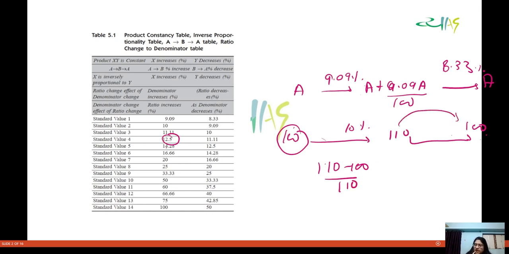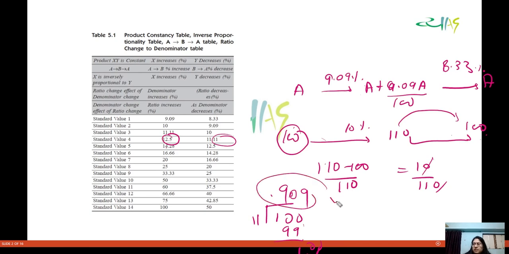From here to here, if you have to calculate percentage decrease, so this will be 10 by 11, okay, 1 by 11. So this will come to be 9.09 only. Okay, you can check this. This will come to be how much? 9.09 only. This will become 99 and then this will be again 1. Then you will put more 0 here, then 9. Then 99. So you will multiply this by 100, you will get how much? 9.09%. Okay, so I hope you are clear with this thing.